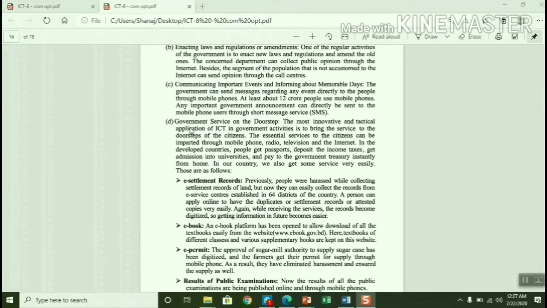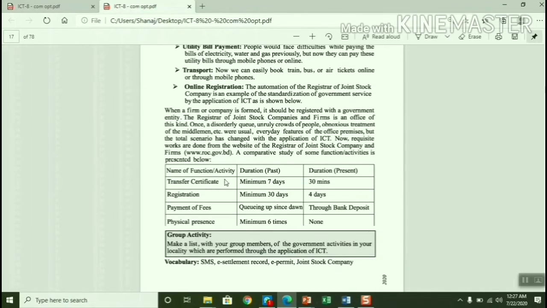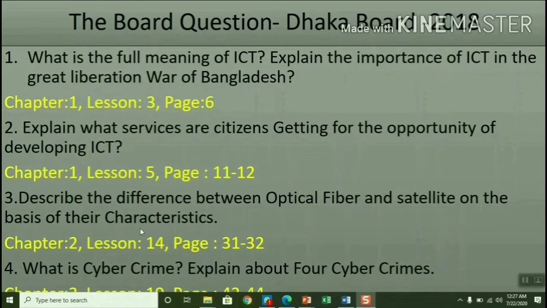So you see here, government services on the doorstep, the most important innovation. That means your answer will start from here. E-settlement record, e-book, e-permit. With all these key points, you have to write the answer. That means you have to write up to the end, online registration, up to this, and obviously write with a conclusion para. Clear? Now see the next one.